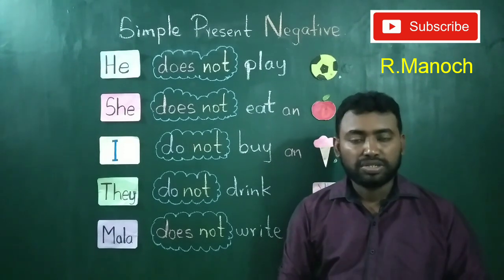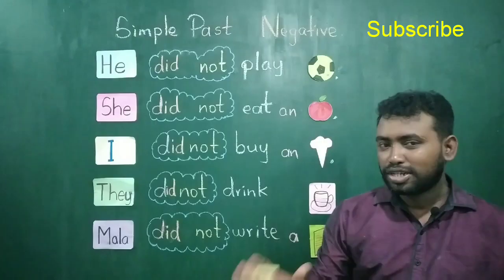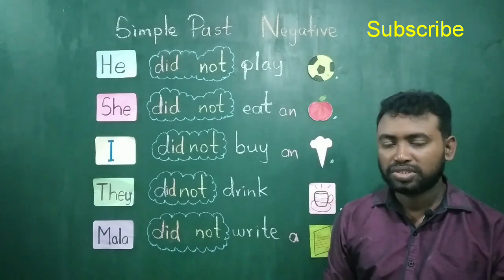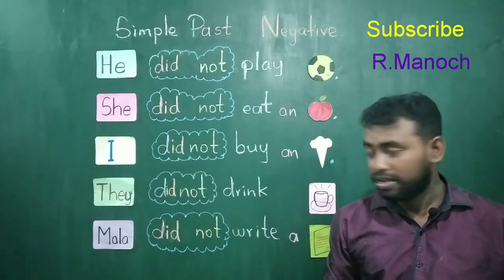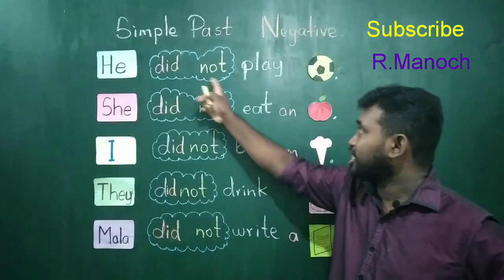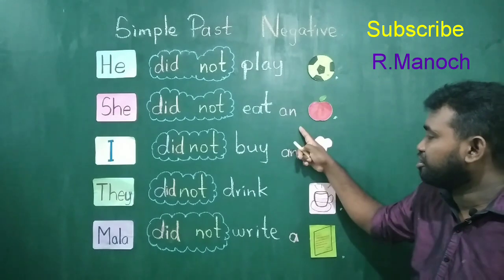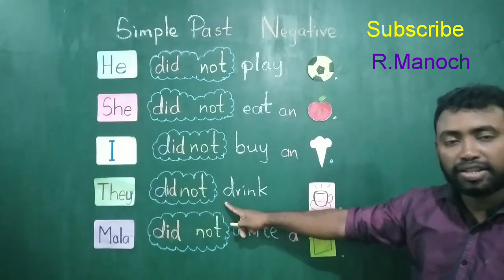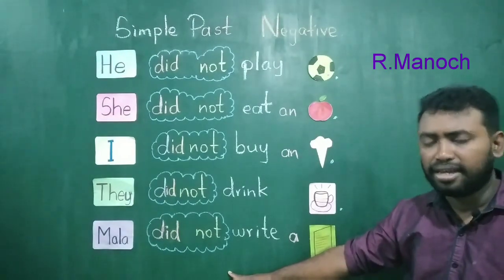Now let's move on to the negative structure of simple past tense. It's really simple. What you do is you just put did not in the middle to change it as negative. So look here. He did not play football. She did not eat an apple. I did not buy an ice cream. They did not drink coffee. And Mala did not write a letter.